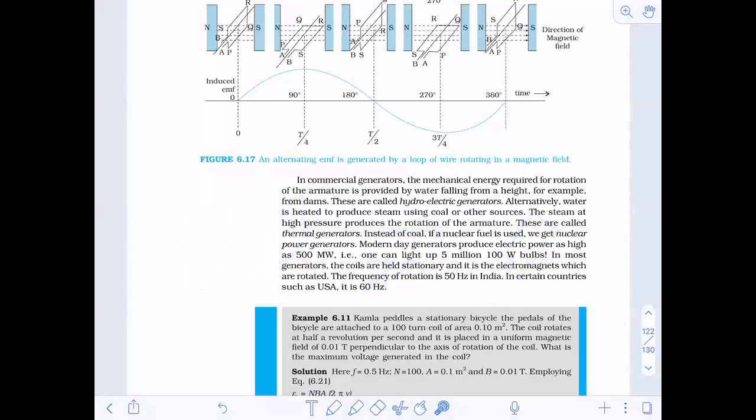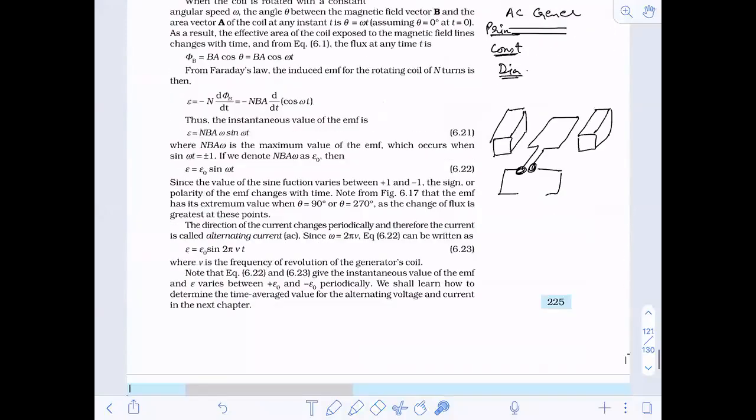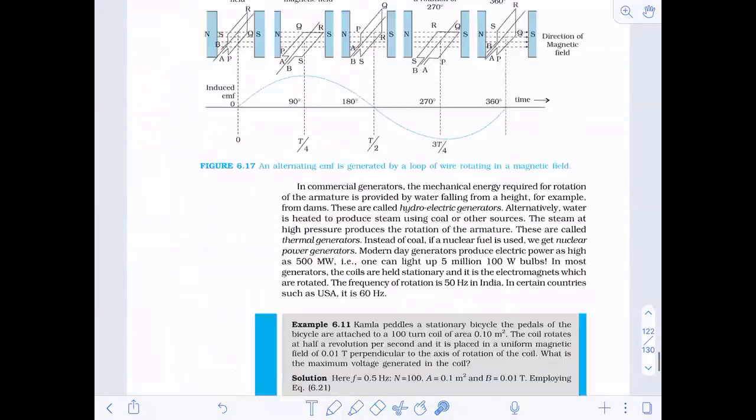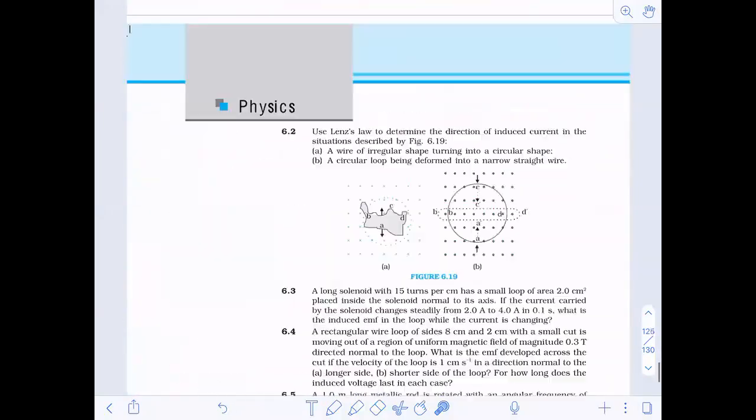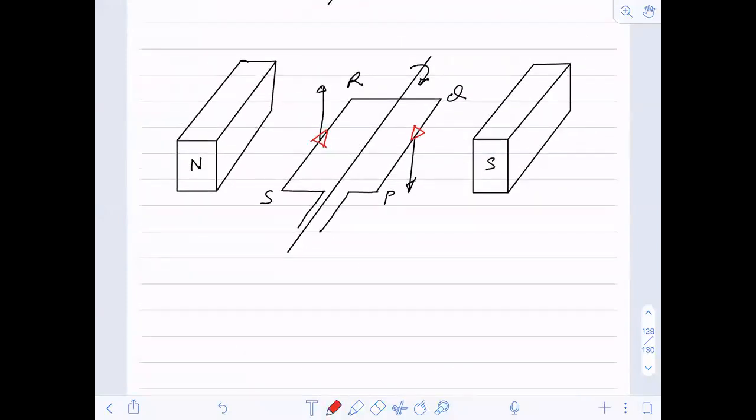Now when it is happening like that, what do you think will happen to the wire? If a simple wire is connected, suppose I connect this wire with some source, so what will happen? The wires will get twisted. They will get entangled. Can you visualize it? When it rotates, this wire will get twisted and entangled. That you don't want to happen.